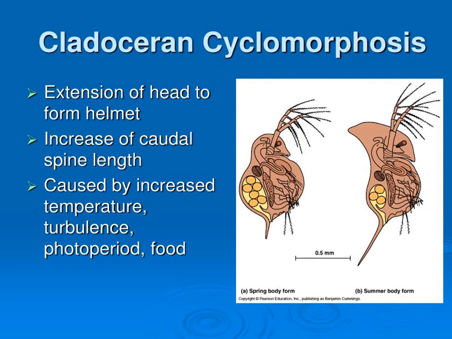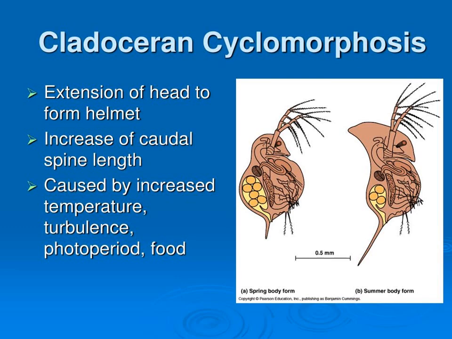So, what is the reason why this cladoceran, Daphnia, is changing its body structure, either the helmet formation or the spiny tail? The reason is increased temperature, to tide over the extreme unfavorable condition, that is, for free swimming with increased body surface area, as well as the amount of food which it can collect and the amount of light which it can capture.